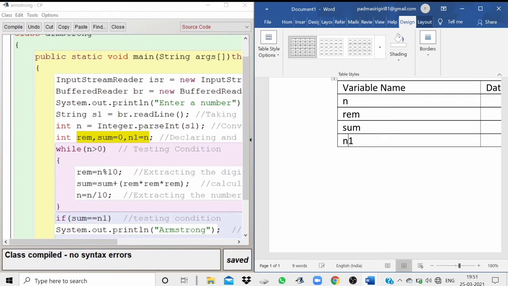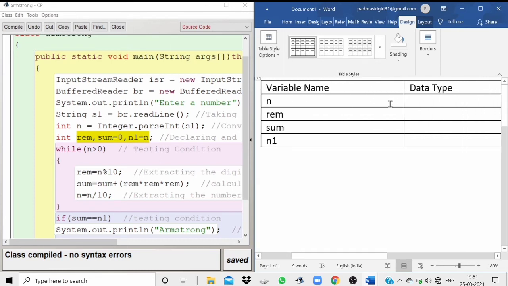Now, these are the variable names that are used in the program. Now we'll be writing the data type. This is an important thing. The data type of n is integer, but we won't be writing integer. It is actually int. So we'll be writing int. Make sure that you write the i as small, not as capital.